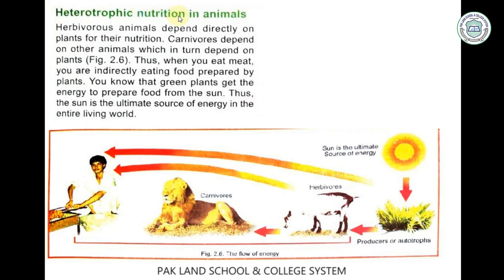Now, heterotrophic nutrition in animals. Herbivorous animals depend directly on plants for their nutrition. Now, who are the herbivorous? Herbivorous are those animals which eat grasses. Carnivorous animals depend on other animals which in turn depend on plants. Thus, when you eat meat, you are indirectly eating food prepared by plants.